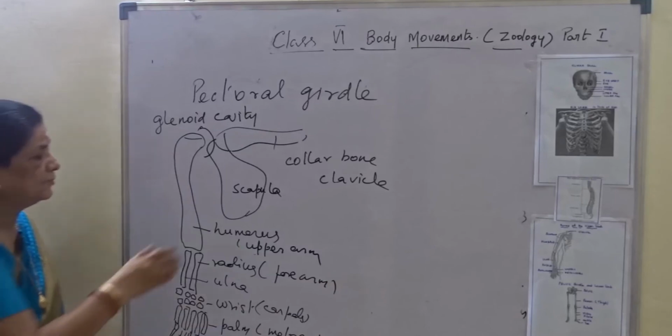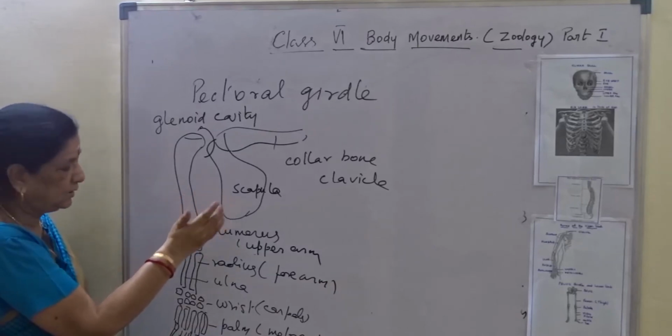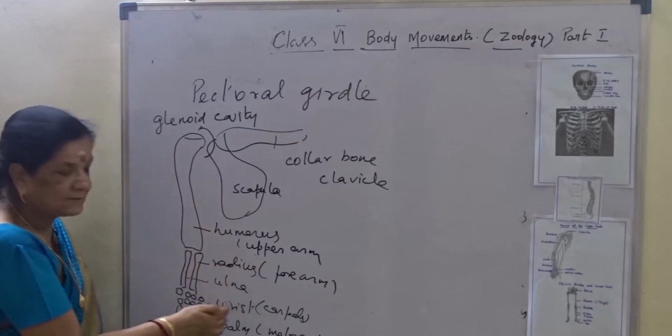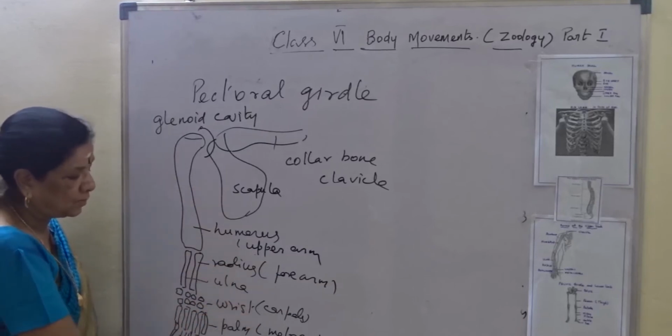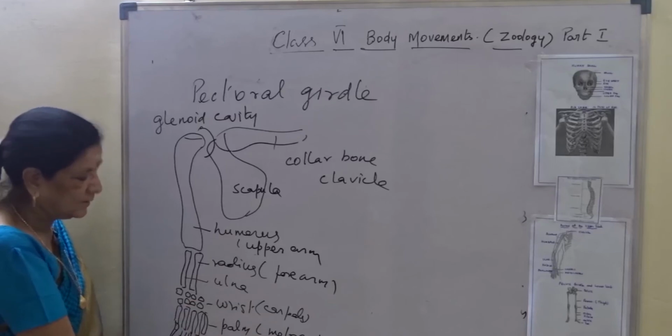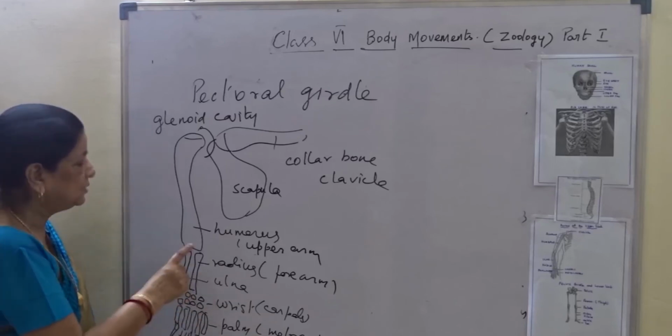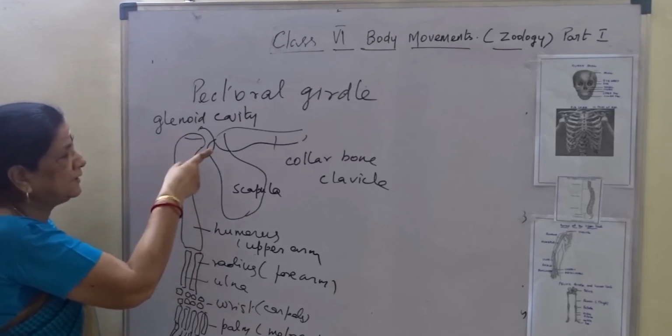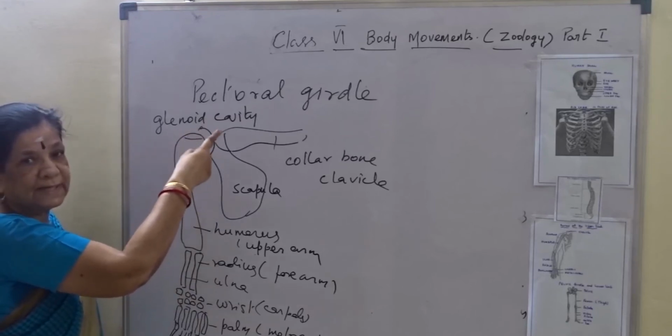So we say upper arm or humerus, forearm with the radius and ulna, then wrist or carpals, palm or metacarpals, and then phalanges. The head of the humerus fits into the glenoid cavity.